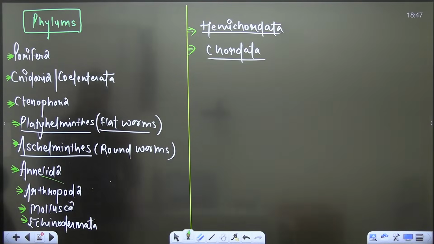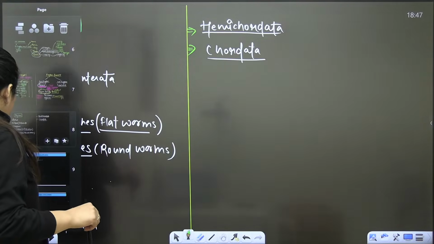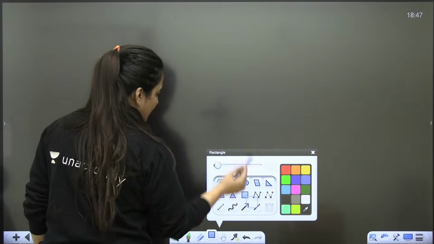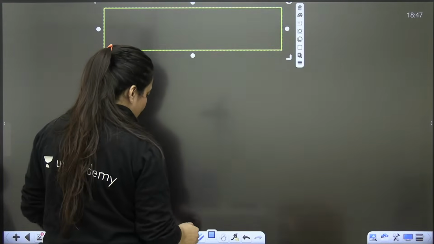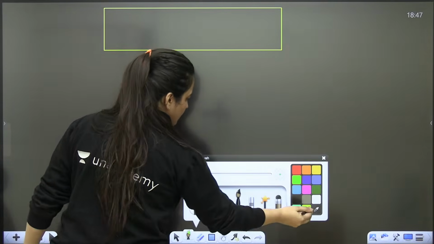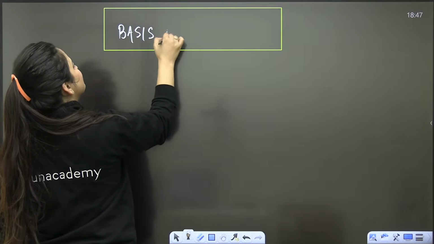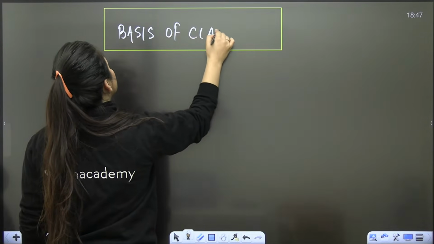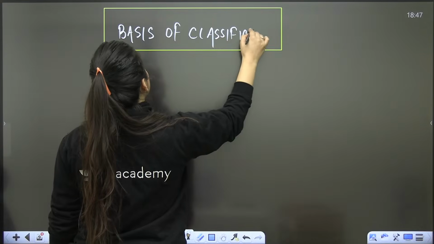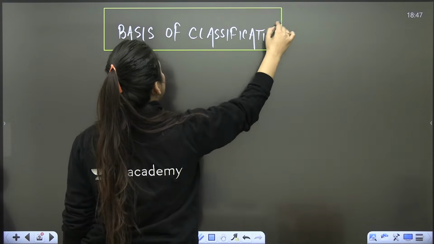Done? Chaliye. So let's start with the basis of classification. Right? Clear? Let's start with the basis of classification. Right? Let's go for that.